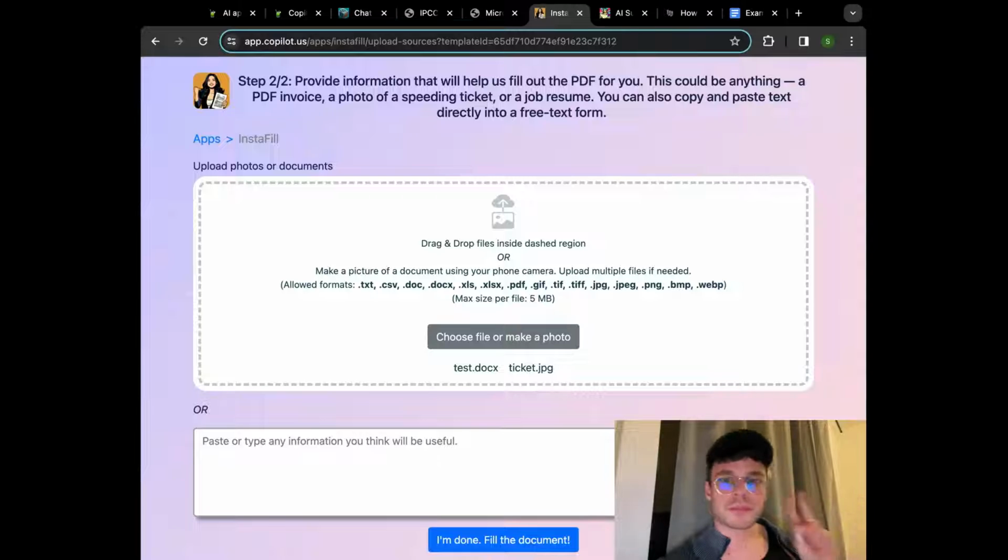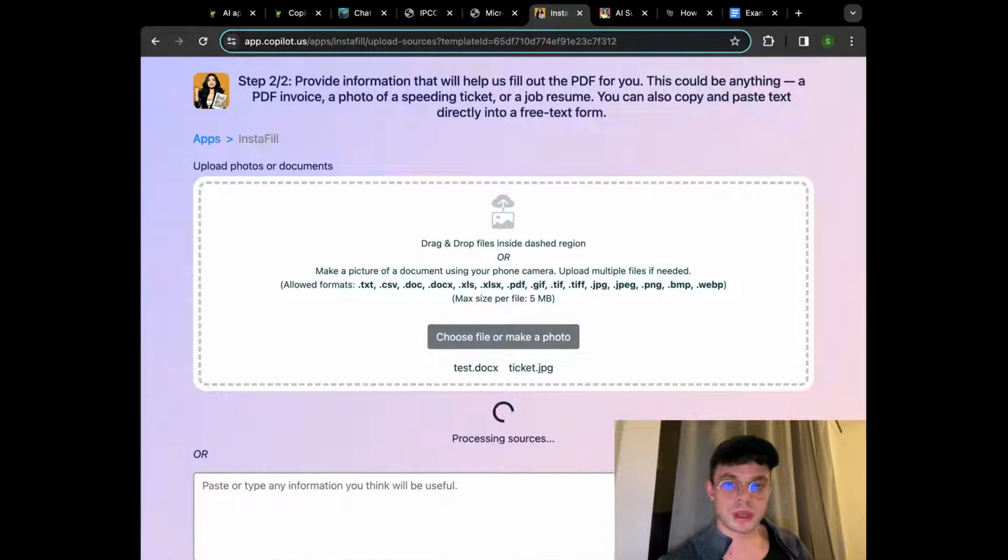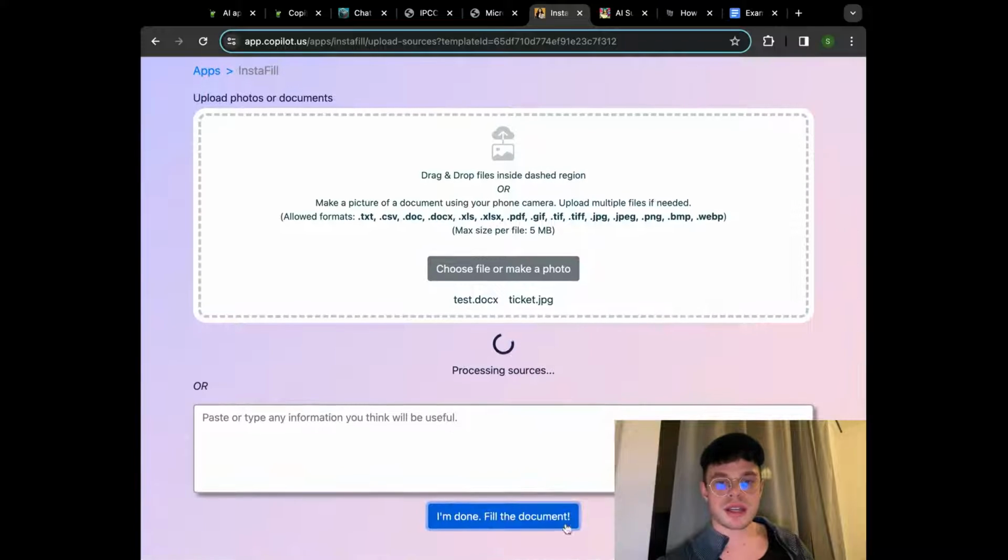And I've also prepared the document in which you can find information like my email address, my name, and so on. So I uploaded those two documents beforehand. I uploaded the PDF that we want to work with, and we are ready to press I'm done, fill the document. Here we can see the first question.